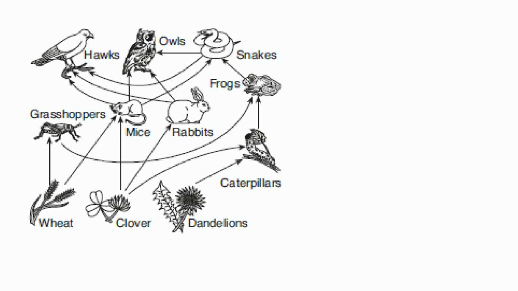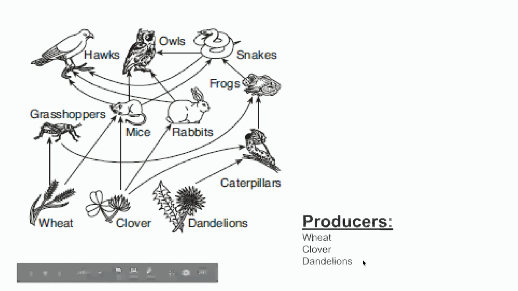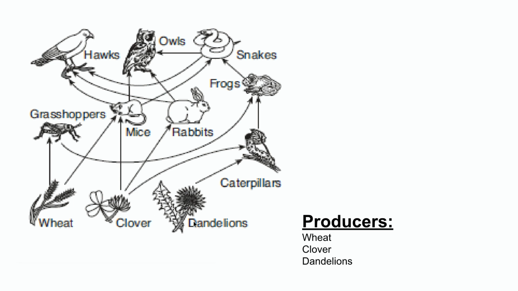But once again, you can assign all of the energy roles to this food web that we just did with that single food chain. So if I were to look for the producers in this food web, the producers would be the wheat, the clover, and the dandelions, because those are what is taking the sun's energy and through photosynthesis, turning that energy into a usable form known as sugar or glucose.